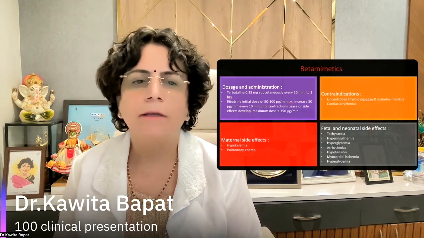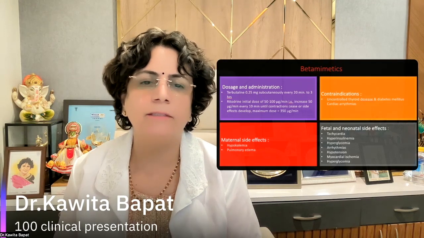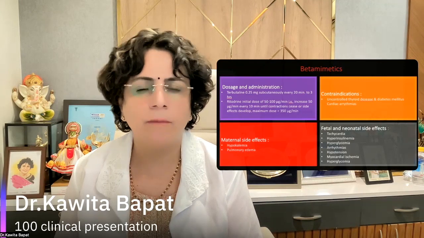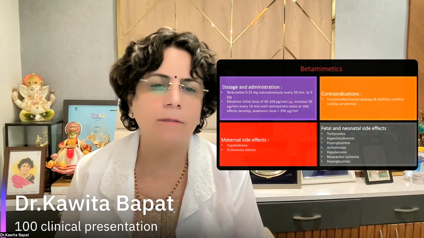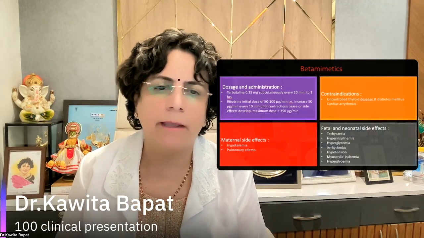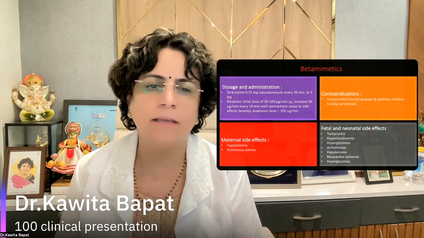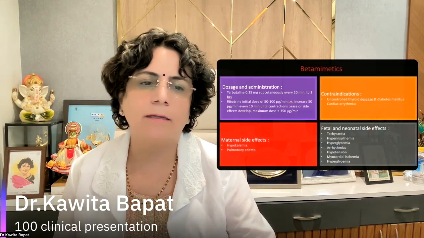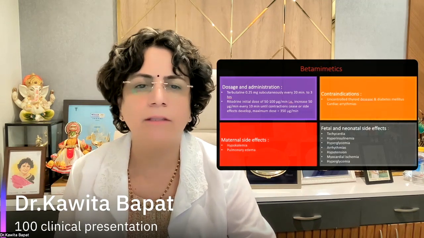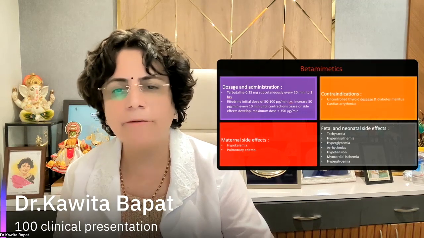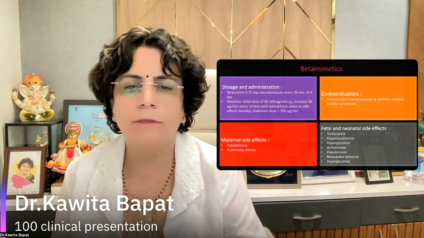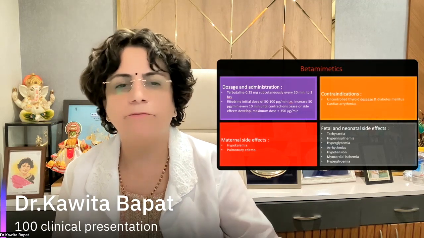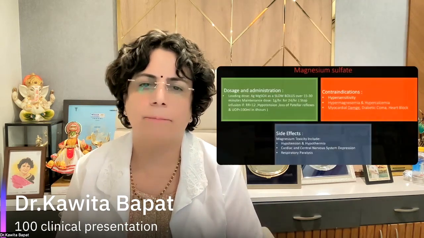In those conditions, this beta mimetic should not be given. The fetal and neonatal side effects with beta mimetics are worrisome. They are tachycardia, hyperglycemia, arrhythmias, hypotension, and myocardial ischemia. These are the points which we should consider while giving the beta mimetics. We have to balance the things: with the beta mimetics, the ceasing of the contractions is one effect, and the fetal and neonatal effect is another important point.